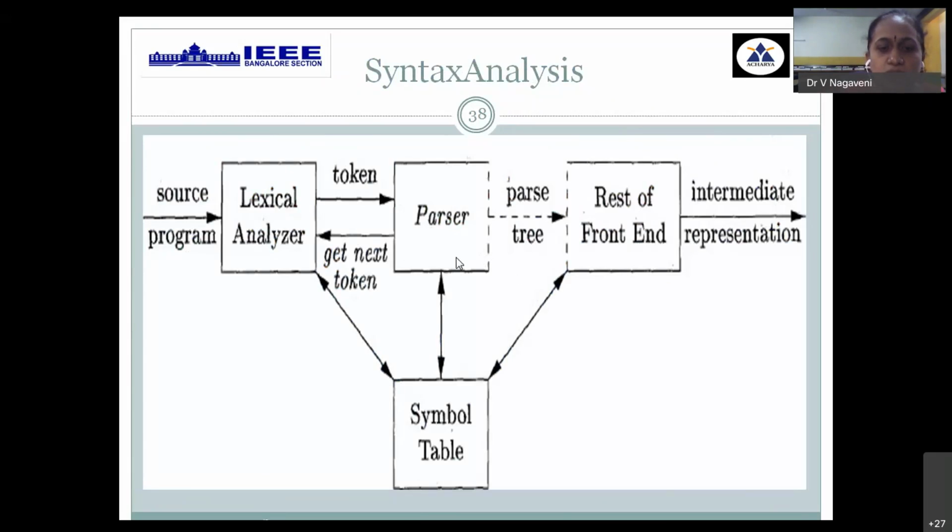So that all the tokens have to be converted into a well-formed tree structure called syntax tree or parse tree, in correlation with the information present in the symbol table. Then it is given to the remaining phases. So that is called the rest of the front end. So this is a diagrammatic representation of syntax analysis.